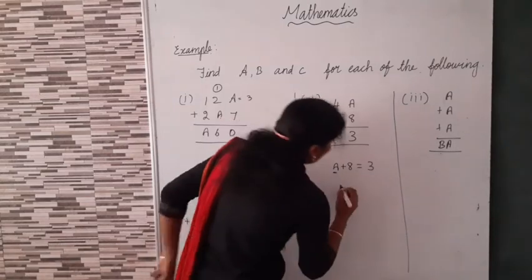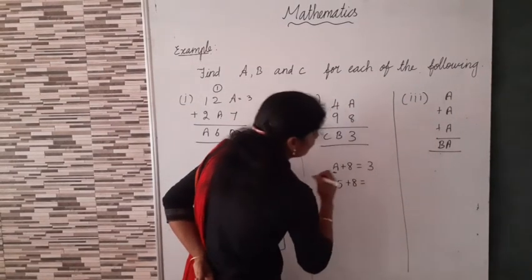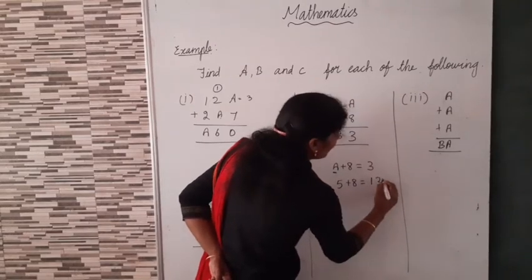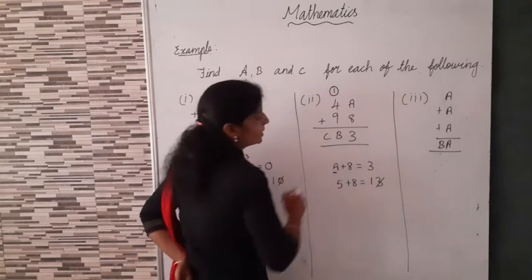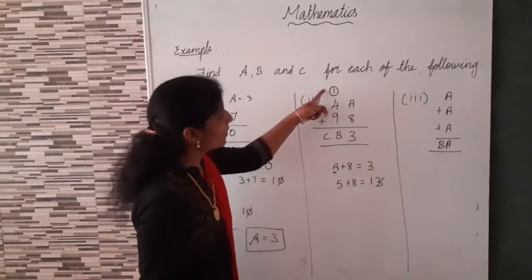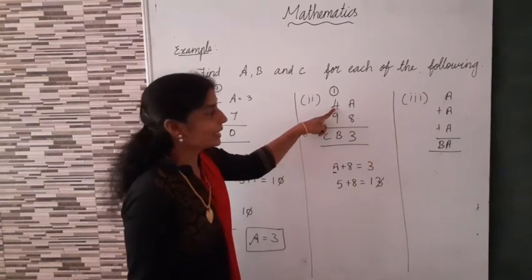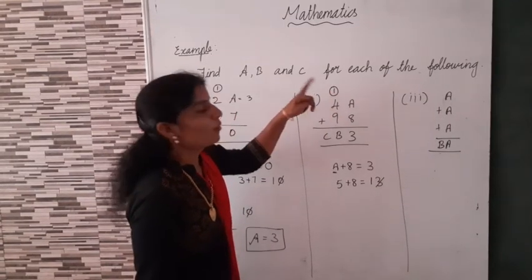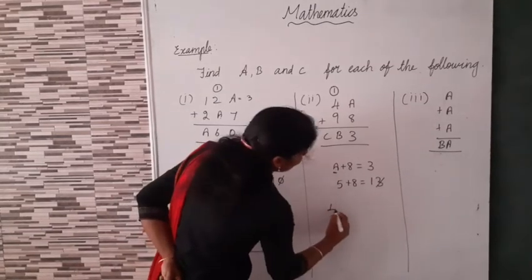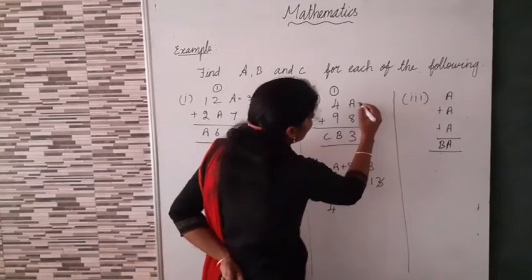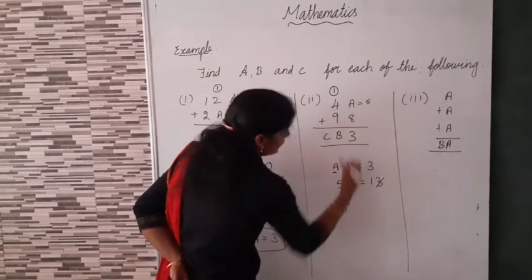Isn't it? So, 5 plus 8 equal to 13. Now, here 3 is here, 1 balance. Isn't it? 1 balance. Now, we can add this 3 number. 9 plus 4, 13. 13 plus 1, 14. Isn't it? Now we can add 4. What's the value of A? A equal to 5. So 4, 5, then 98.